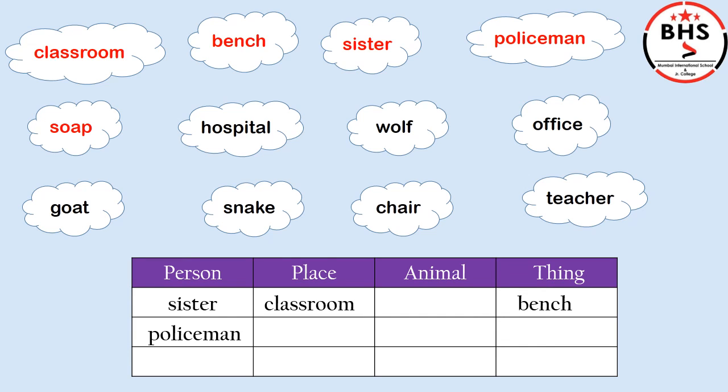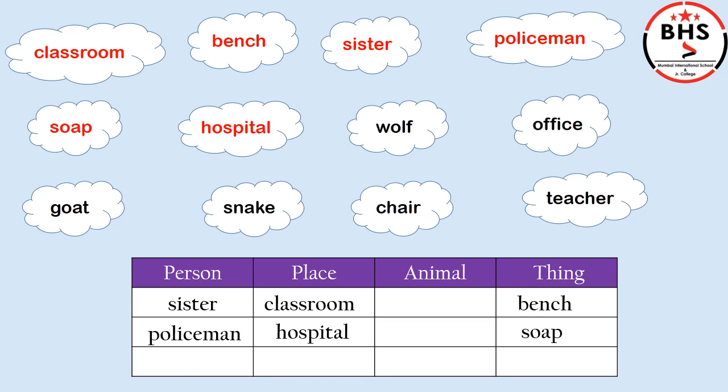Yes, it is a thing. So we will put soap in the column of thing. Our next word is hospital. What is a hospital? Yes, it is a place. So we will put hospital in the column of place.